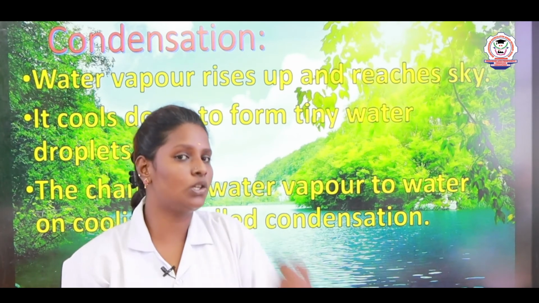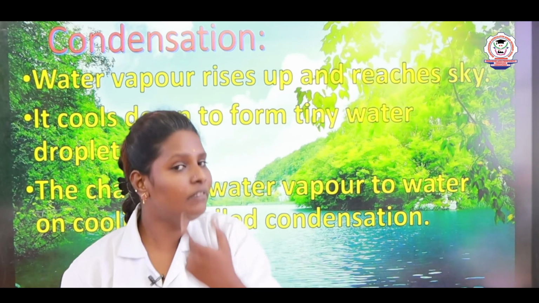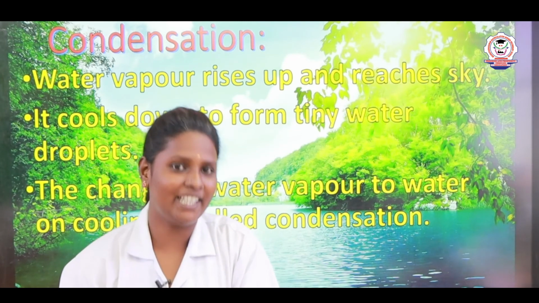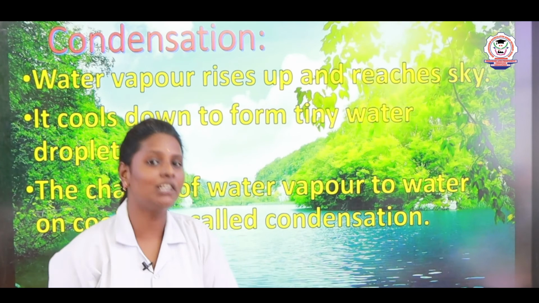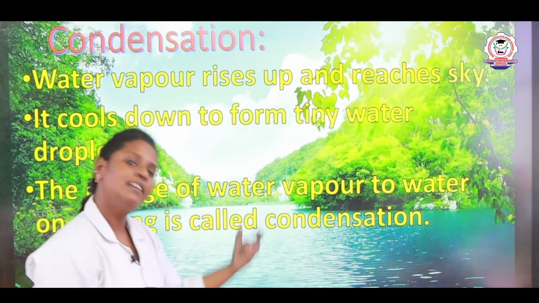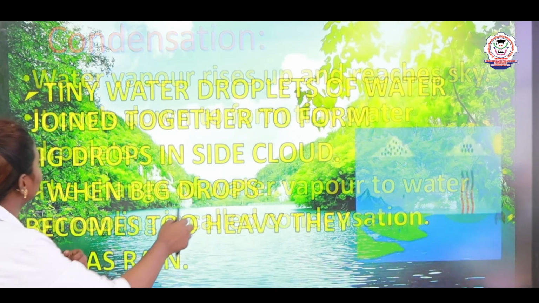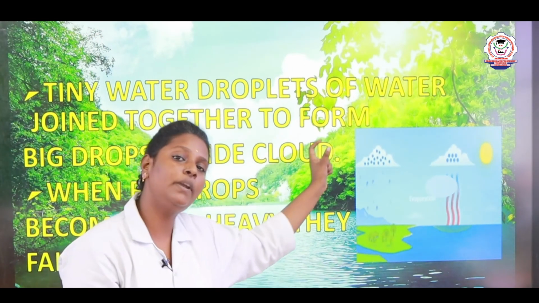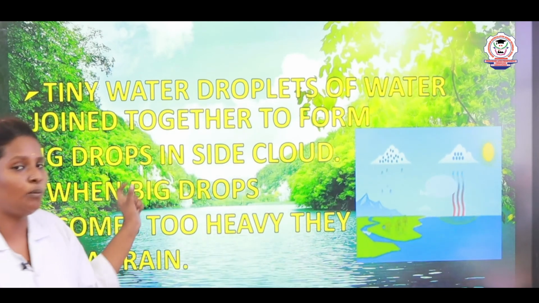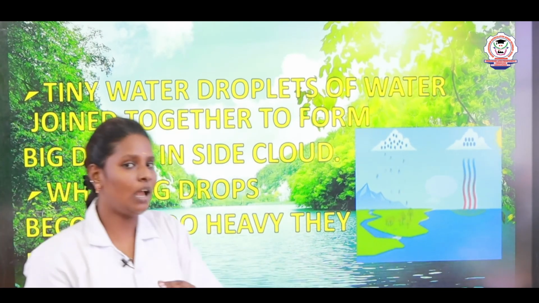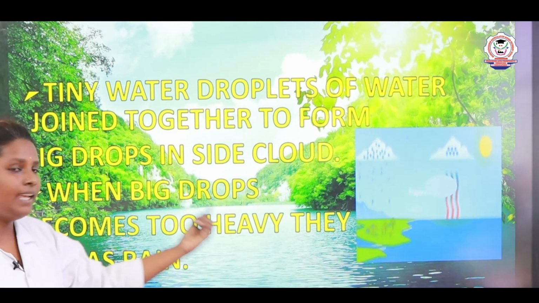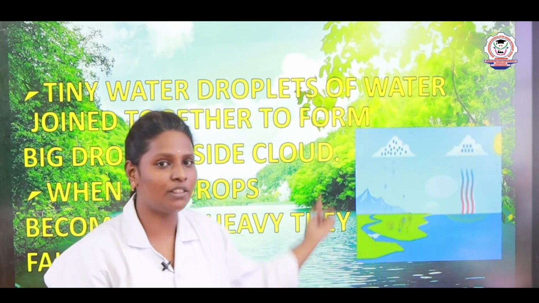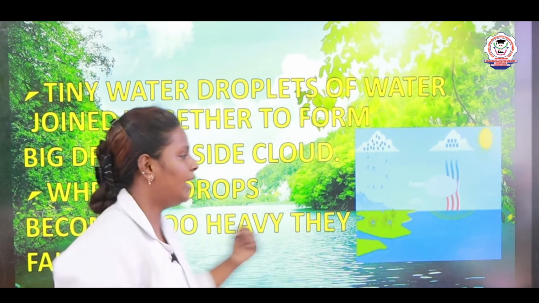In heating, the change of water into water vapor, what do we call it? We call it evaporation, right? In heating we call it evaporation. In cooling we call it condensation. After all the tiny water droplets join together and form one big drop in the clouds, if the big drop gets heavier, it falls as rain. Children, by this method only we are getting rain.